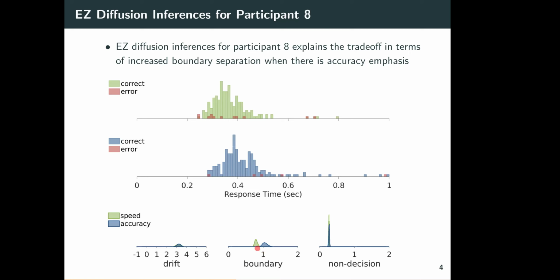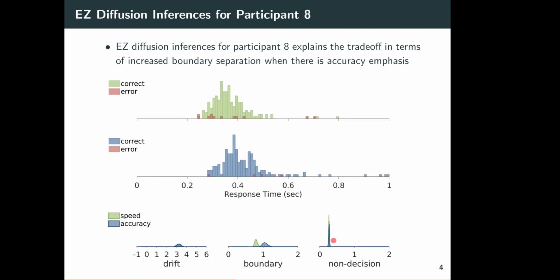There's a shorter boundary, a narrower boundary, a tighter boundary, if you like, for the speed condition than there is for the accuracy condition. So this lower value means people are being less cautious, in the language of the easy diffusion model, and more cautious in the accuracy condition. And then the non-decision time, again, very similar parameter values for both of them. And this is the classic diffusion model explanation of the speed accuracy trade-off.